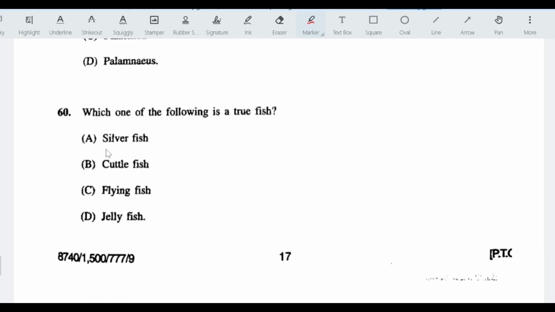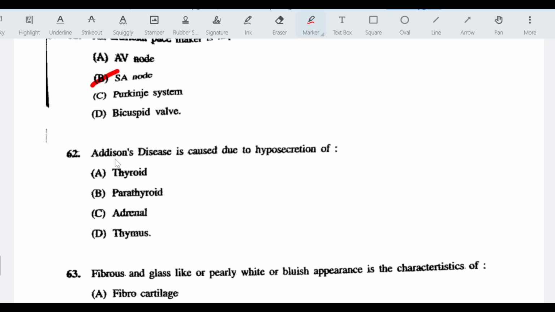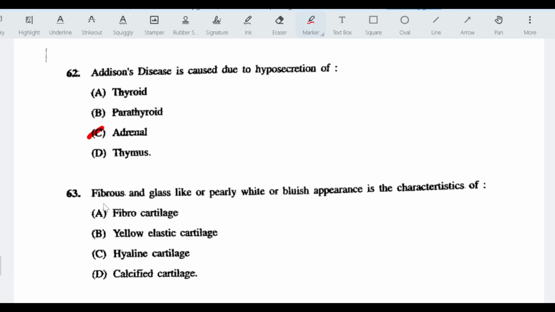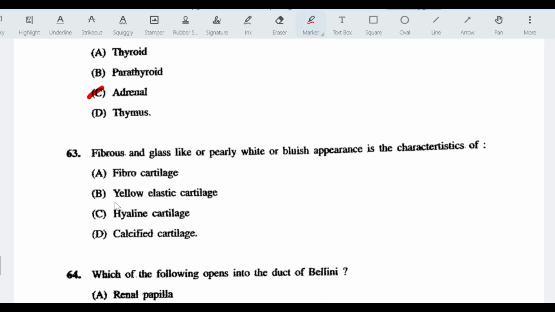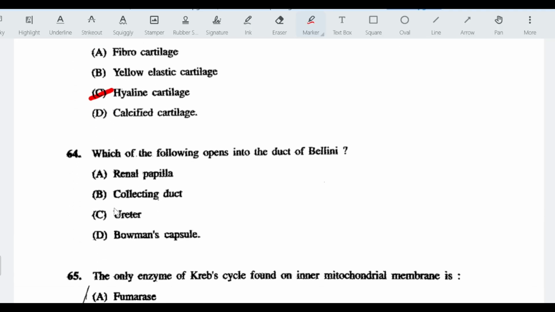Which one of the following is a true fish? Flying fish. An artificial pacemaker is implanted in human due to dysfunction in SA node. Next question, Addison disease is caused due to hyposecretion of adrenal gland. Fibrous and glass-like or purely white or bluish appearance is the characteristic of hyaline cartilage. Which of the following opens into duct of Bellini, the collecting duct?